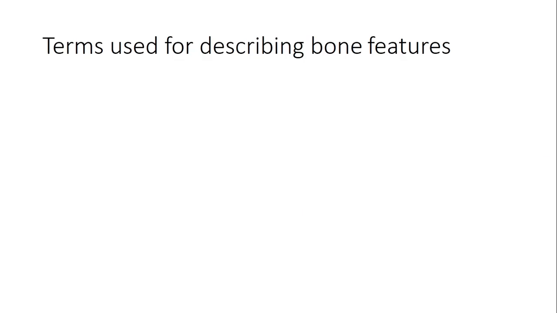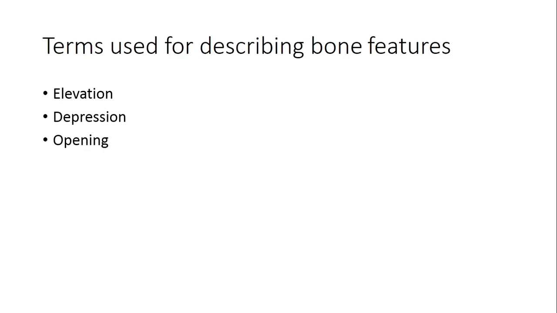Now the terms used for describing bone features. So in bones there are some areas which are elevated in the form of tubercle, trochanter, spine, and some areas which are depressed like groove, fossa, fovea.